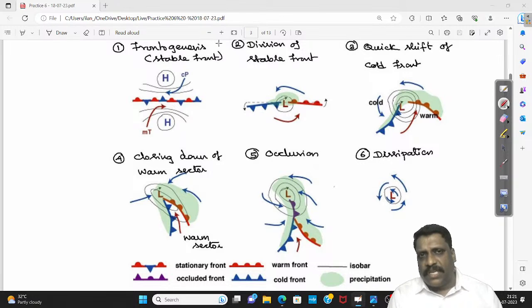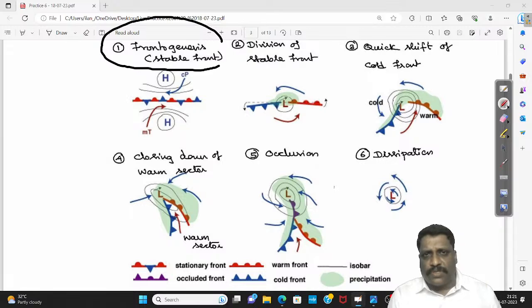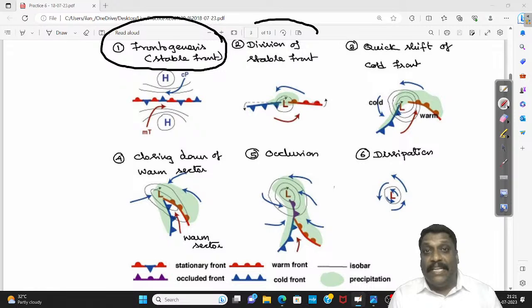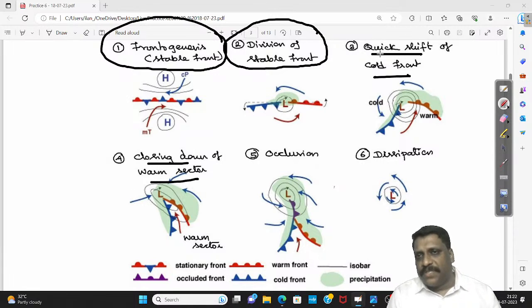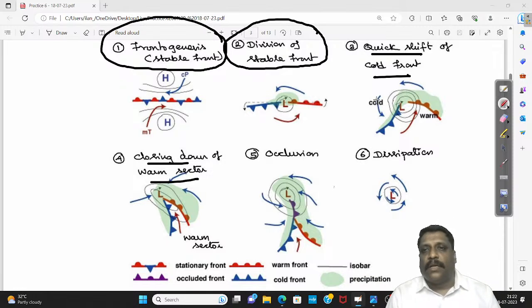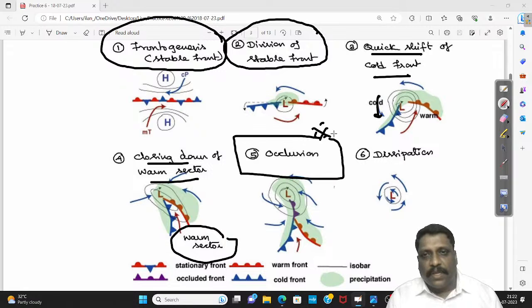I've given you 6 stages. What are the stages needed is very important to represent in examination. Frontogenesis, very important, creation of a stable front. Then division of a stable front, the front getting divided into two. This 3 and 4 is just namesake. I am simply saying quick shift of the cold front, this cold front is moving. Stage 4 is closing down of the warm sector. For the warm air mass, the ground connect becomes very, very less. What is very, very important is stage number 5. What do you call it?